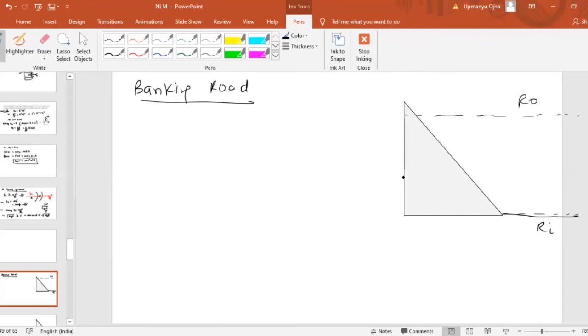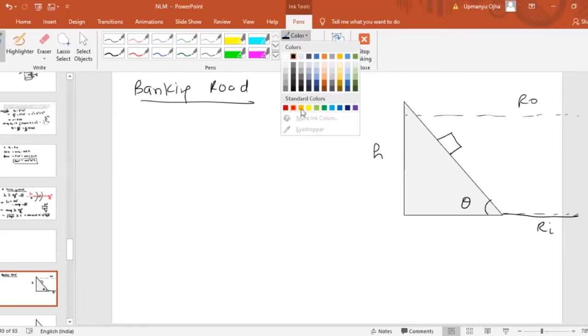We can see that the outer radius is h height greater than the inner radius, and this is a circular path. Over this circular path we will have a vehicle which is moving on it. Now let us suppose the banking angle is theta, and this is a car.